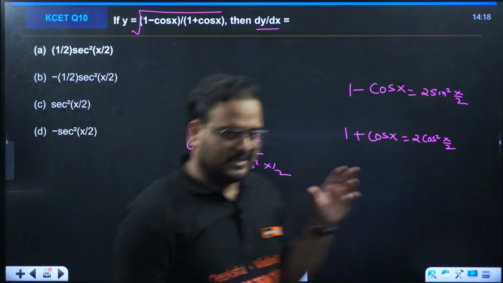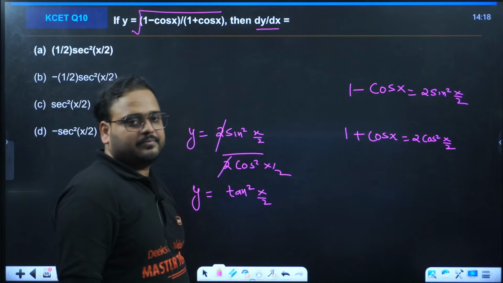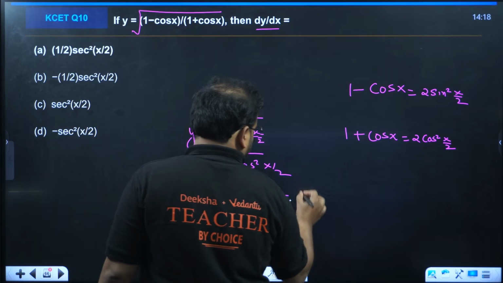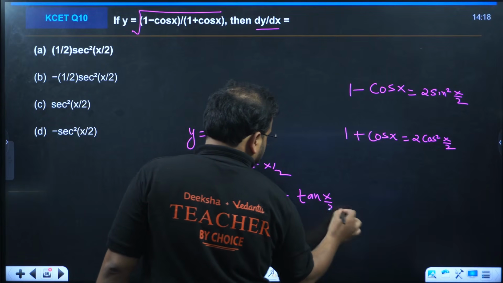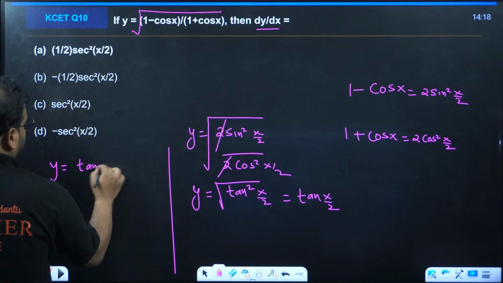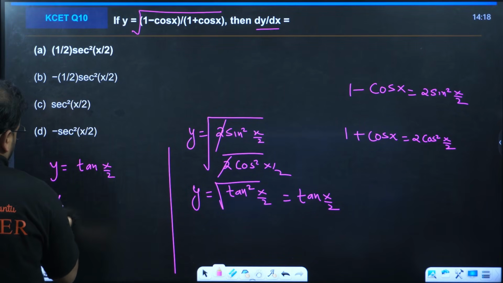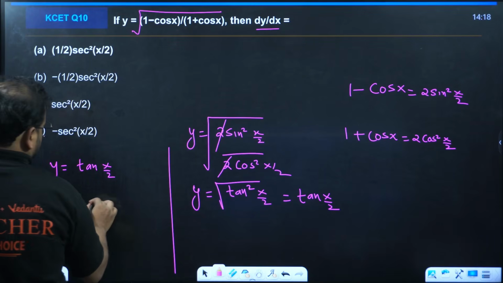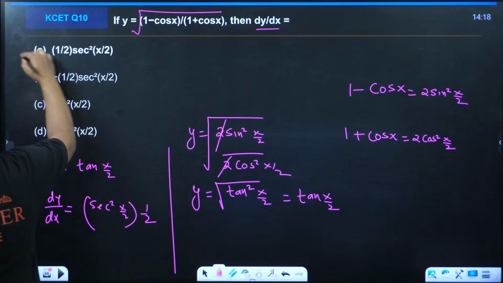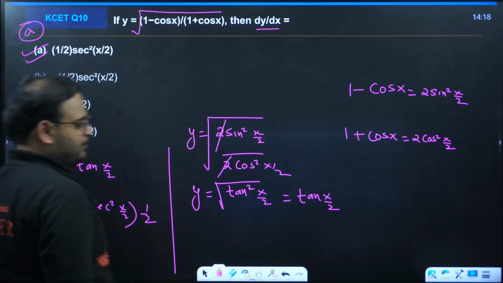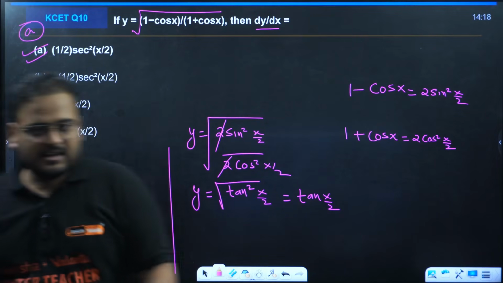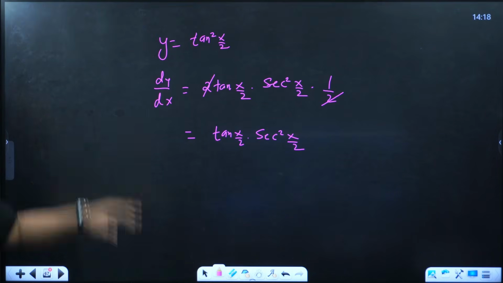It means, actually I missed it, there's a root over here. Now if it is a root, then the answer will be correct. Check. It becomes tan x by 2. Now once you have that, y equal to tan x by 2, differentiate it now. You'll have secant square x by 2 into 1 by 2. And that's my option number A. Clear the conditions? Y should be root. If it is not root, you'll work around like this.